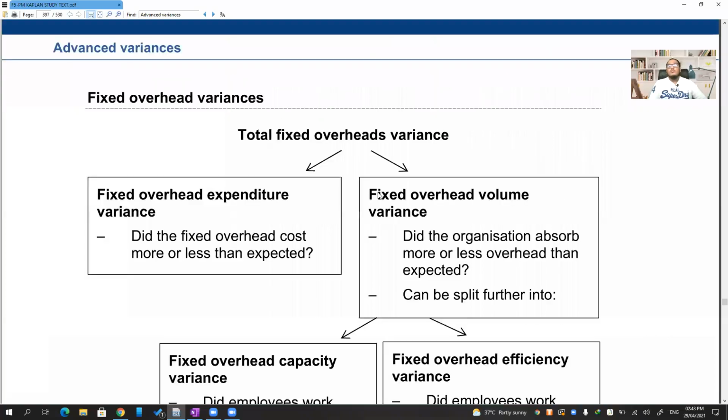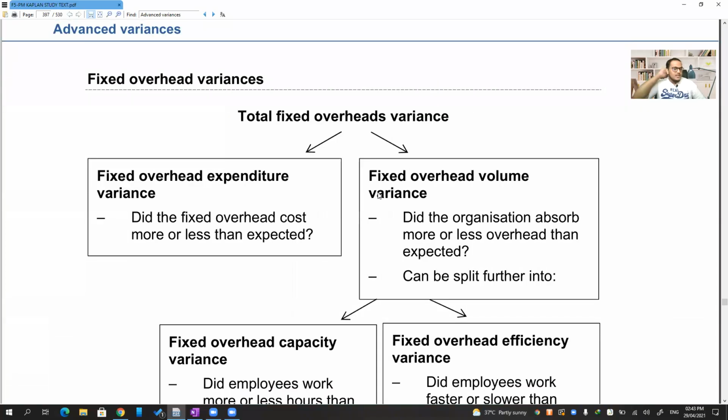Good. So moving on to our next variance, this is going to be very, very tricky. So pay complete attention here. Out of the entire variances, there are only two elements that are actually very tricky to understand. One is the fixed overhead variances, and the other one is the mixed variances. Mixed variances is also a little bit tricky for students, but it's not really difficult. We'll see about that.